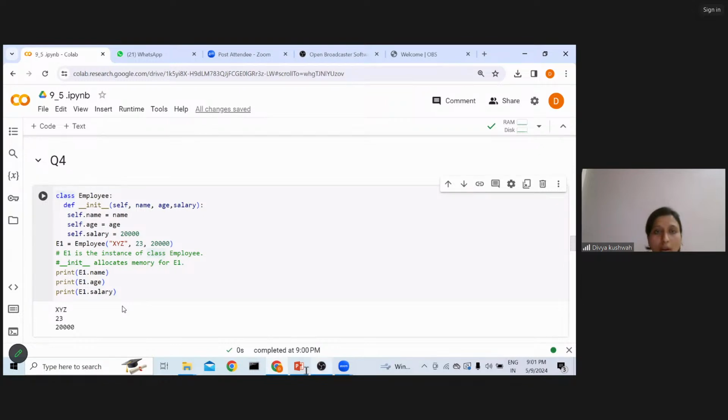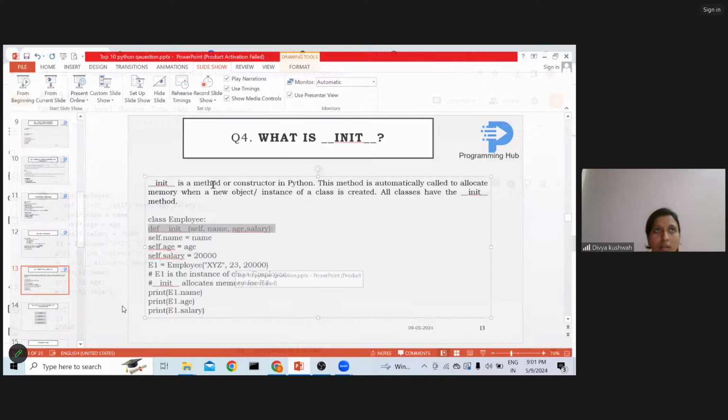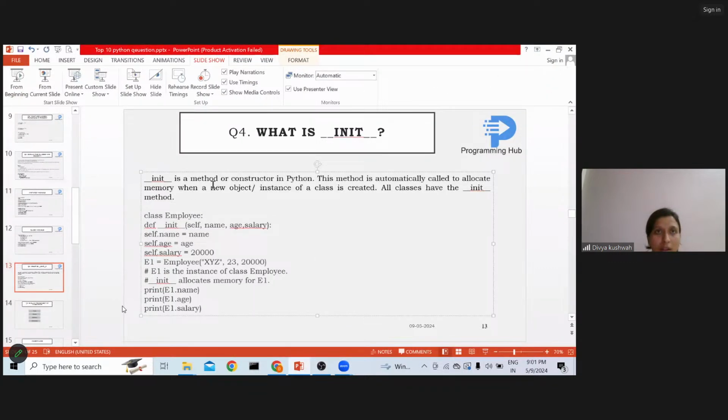All right, so you can see that's a method or a constructor in Python. If you are aware of constructors in Java, constructors help in assigning the values, right? And that particularly allocates the memory whenever an object is created. So if I have 100 objects in Python, it would create different memories for those particular objects. I'll explain that from the Colab.